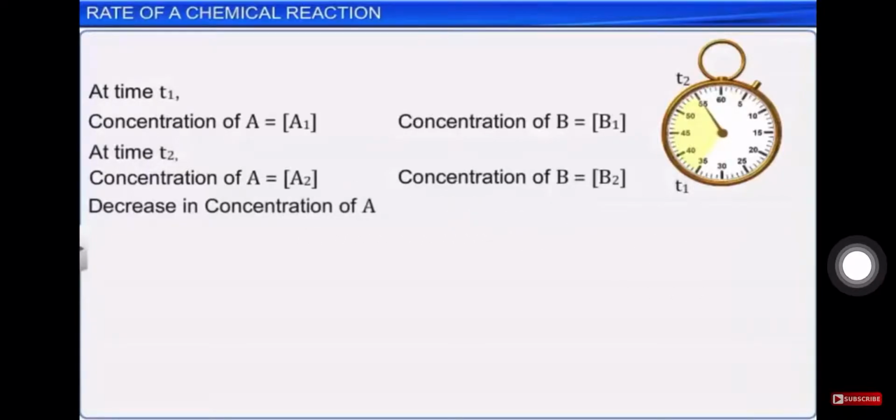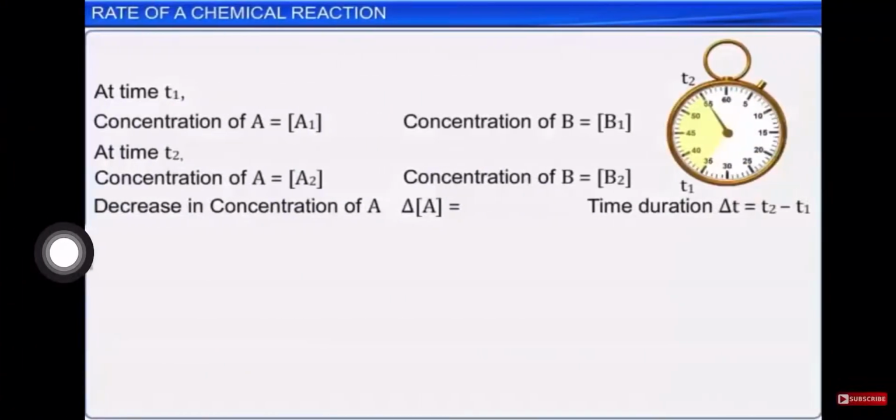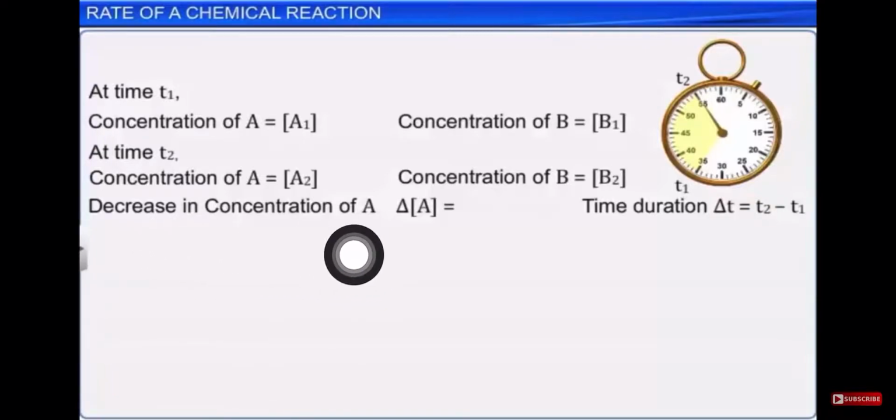Now as we know that there will be decrease in reactant, as we have already seen, that will be decrease in concentration of A, right? So there is a change from A1 to A2, and in order to indicate the change we put delta sign.